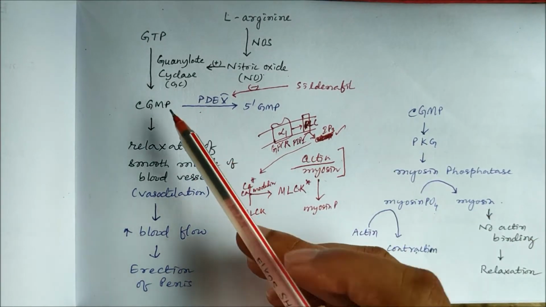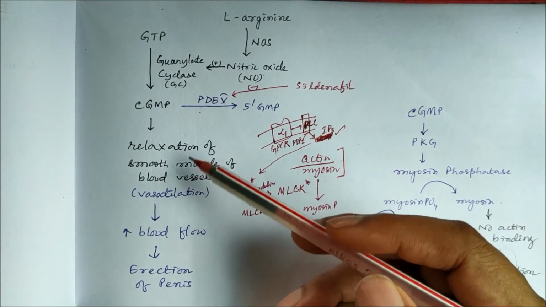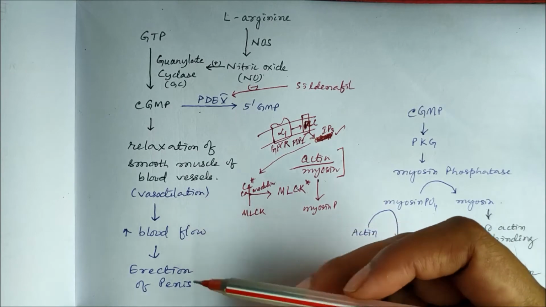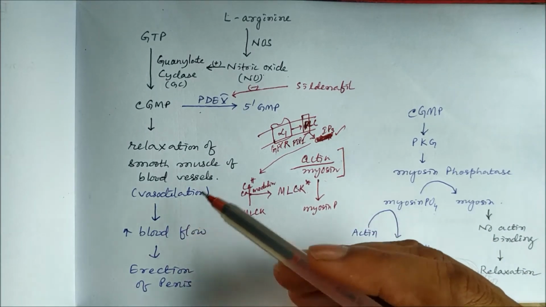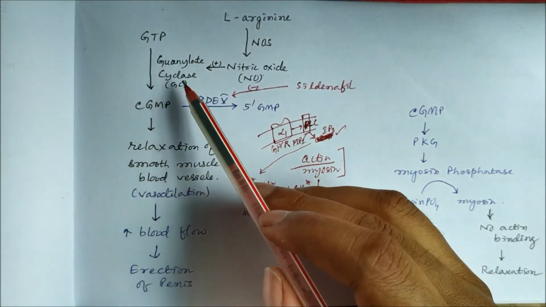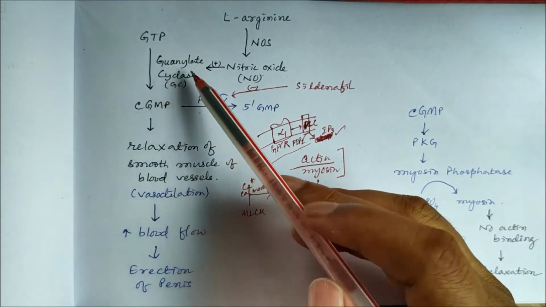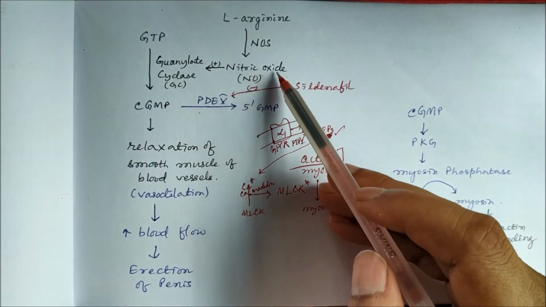Cyclic GMP causes relaxation of vascular smooth muscles and vasodilatation, so that increases the blood flow and causes erection of the penis. Cyclic GMP is produced from guanosine triphosphate by the enzyme guanylate cyclase, and this guanylate cyclase is activated by nitric oxide.